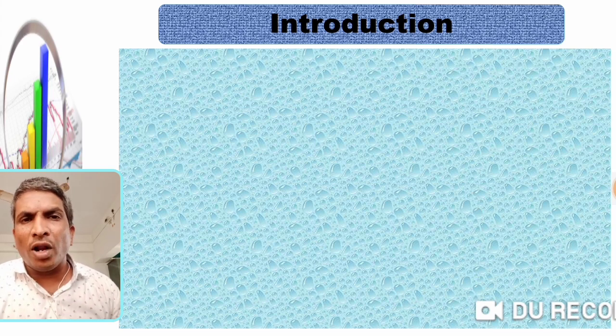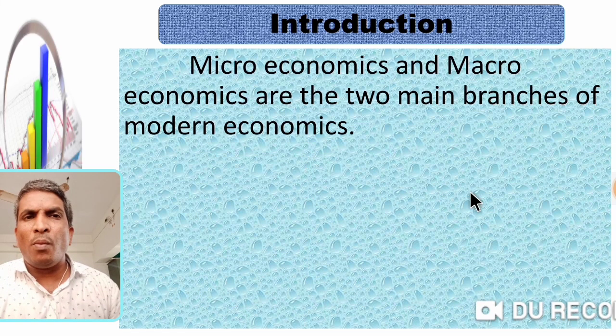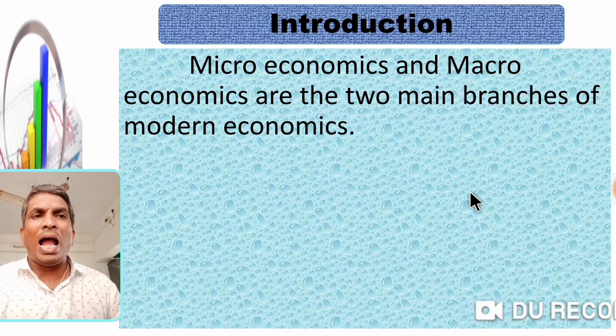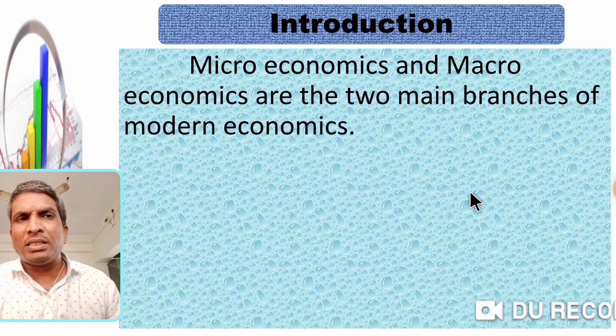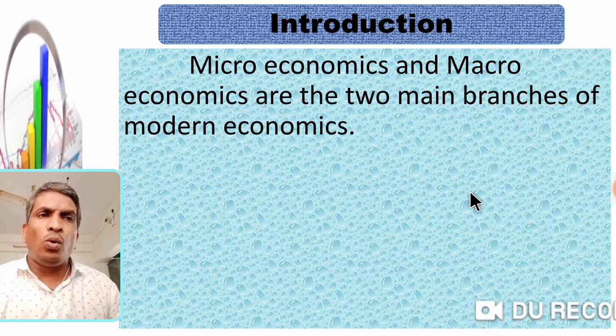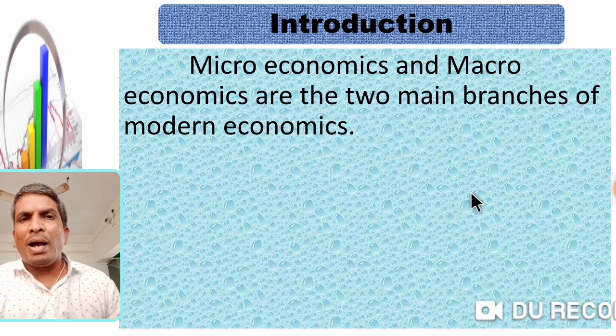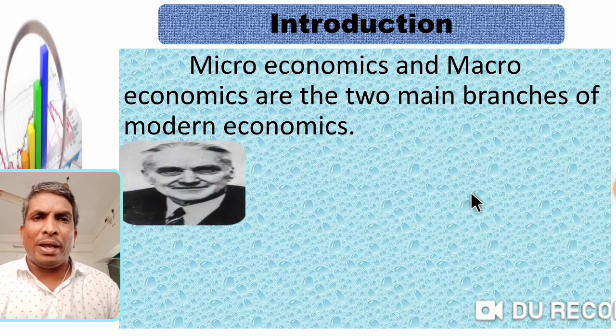Friends, you know economics has various branches like public economics, labor economics, agriculture economics, international economics. But in the modern world, economics has two main branches: microeconomics and macroeconomics are the two main branches of modern economics. Micro and macro.